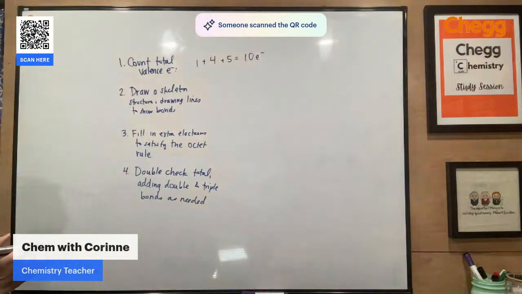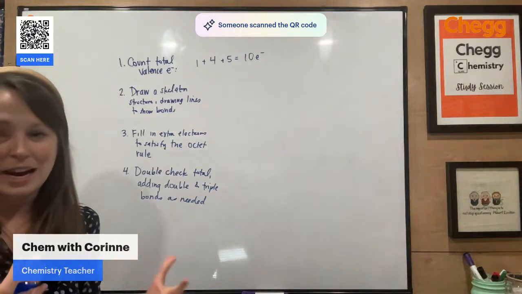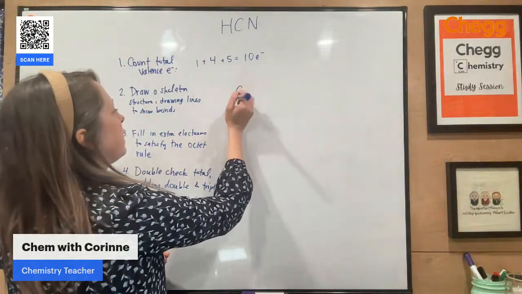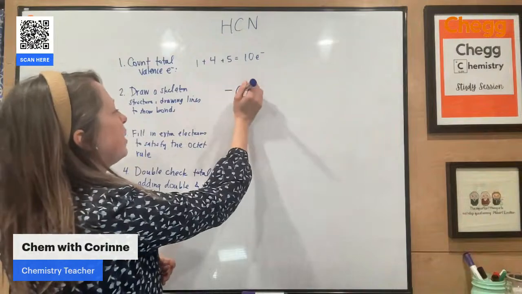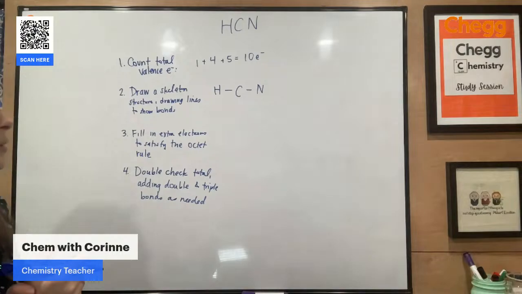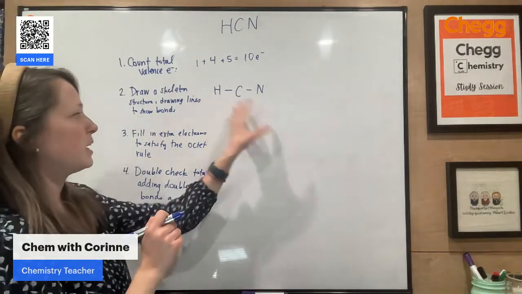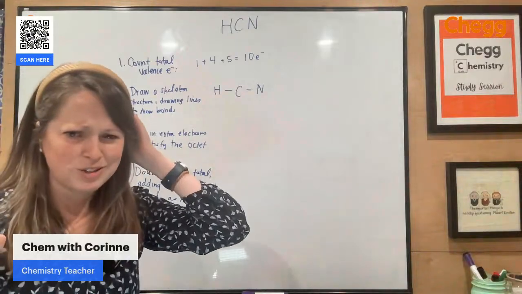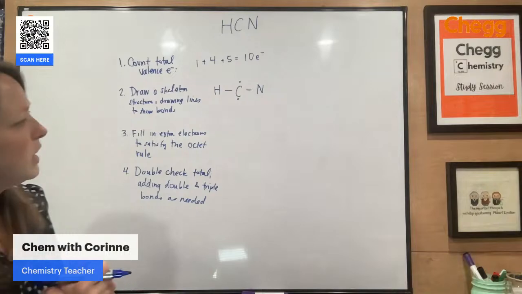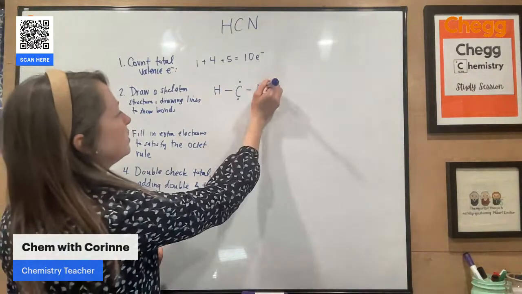Now we want to draw a skeleton structure where we're just going to kind of predict how these elements are going to come together. All right, so we have carbon in the middle. Carbon needs to have 4 bonds. And right now there are only 2 elements for it to bond with. So let's look at this. We want to fill in extra electrons to satisfy the octet rule. So already I'm looking at this and I'm like, oh, wait, is carbon going to have extra electrons? No, carbon has 4 electrons, right? And nitrogen has 5.